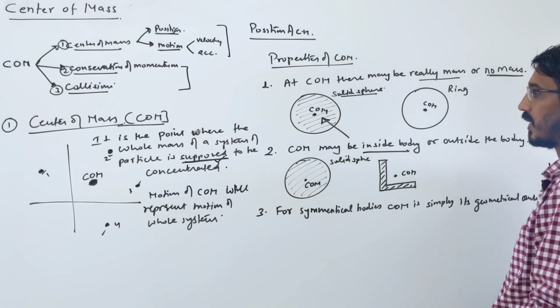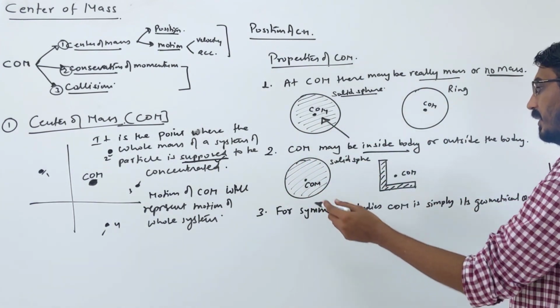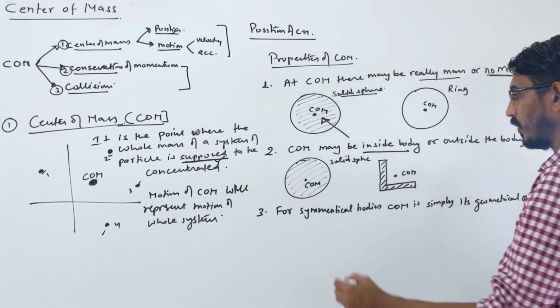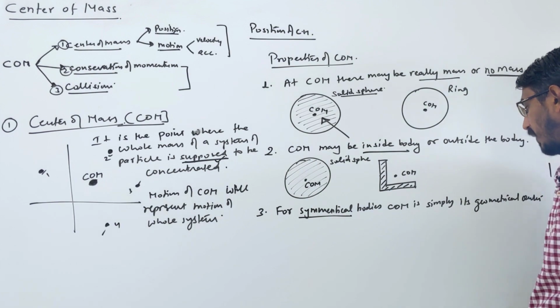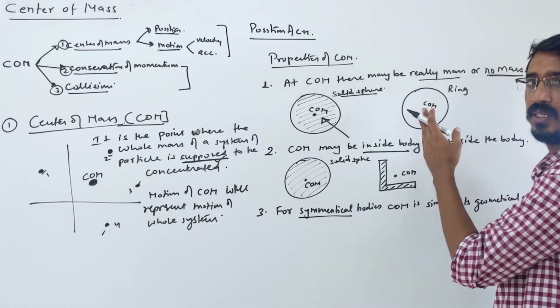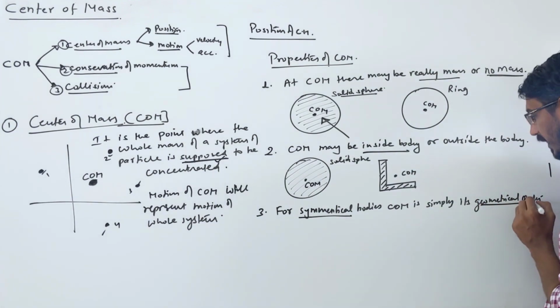Like I am saying, a solid sphere, hollow sphere, ring, all these, right? They have a geometrical center, not this one, right? For this it is not the geometrical center. For symmetrical bodies, like a sphere, hollow sphere, solid sphere, a ring, or disc, all of those things, it is simply the geometrical center, okay?